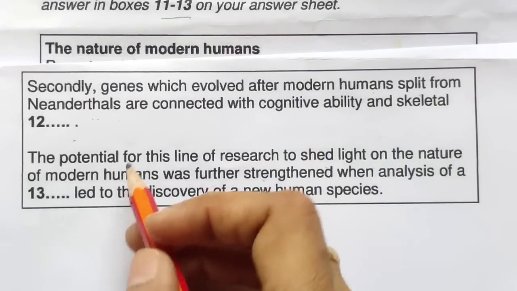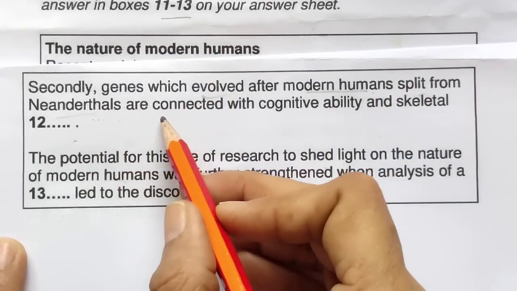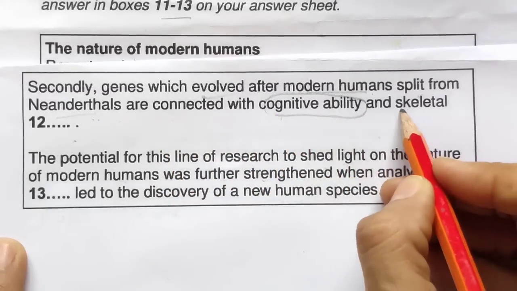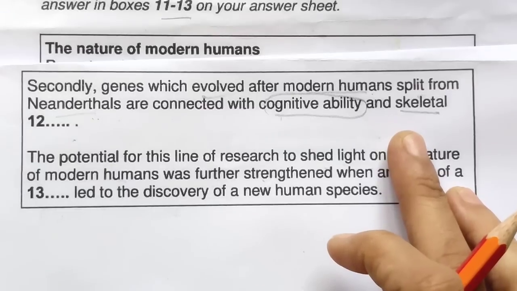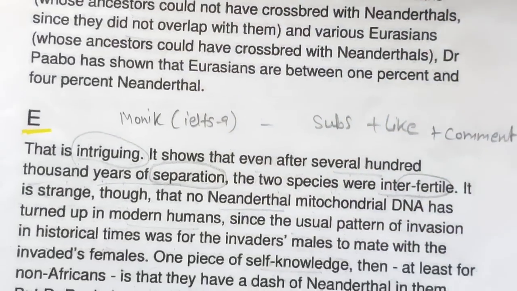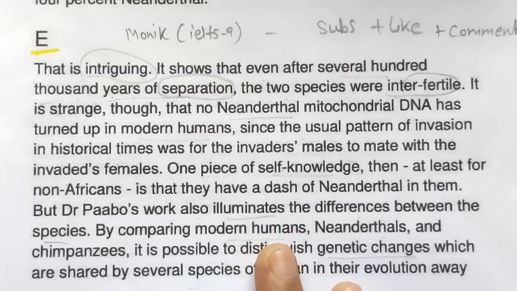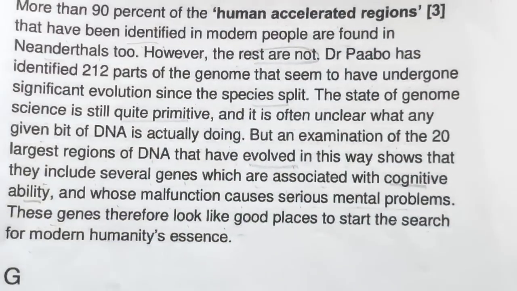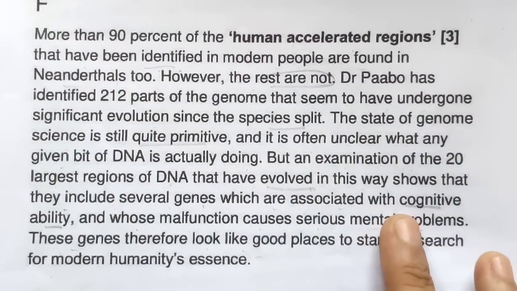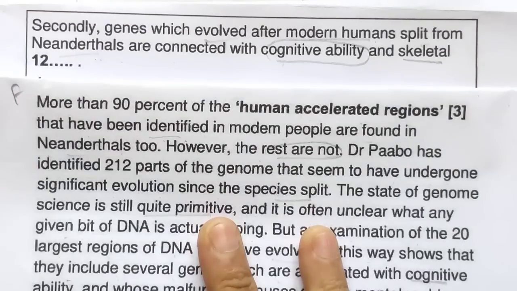12th number: secondly, genes which evolved after modern humans split from Neanderthals are connected with cognitive. This word also we have read. Skeleton also we will try to find. Now, cognitive. So E paragraph. No, cognitive will not be there. So in F paragraph I have read some word relating to cognitive. So let's read it from here. Before that, let's read the question again. So this is F paragraph.